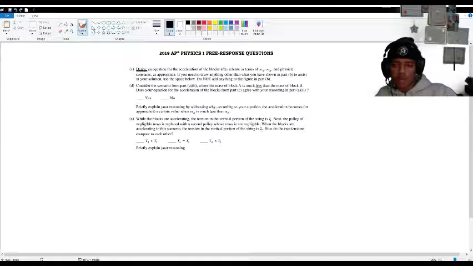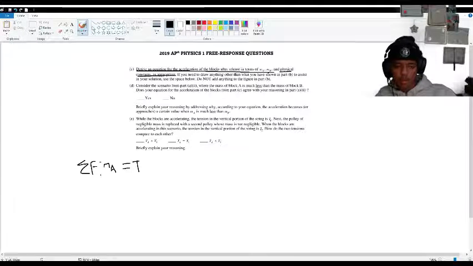So we want to derive an equation for the acceleration of the blocks after release in terms of these two masses and physical constants, which I doubt that we'll need, but we'll see if it comes up along the way. So let's write the sum of the forces for each block. For mass A, the sum of the forces is equal to just tension.